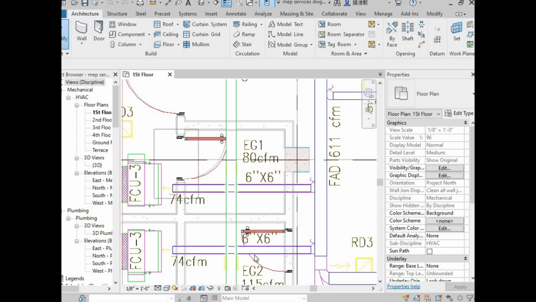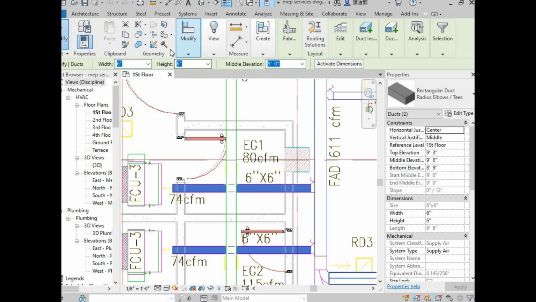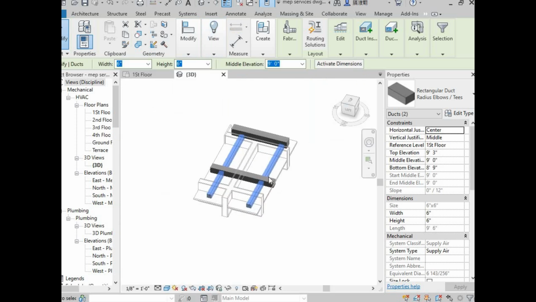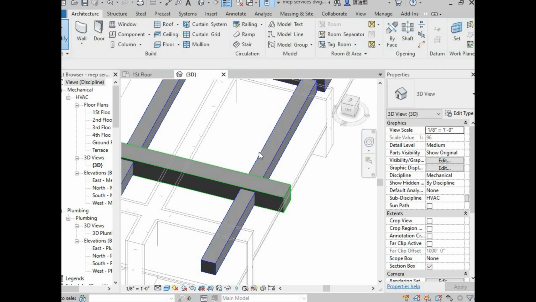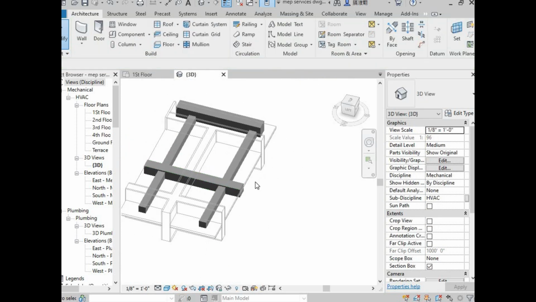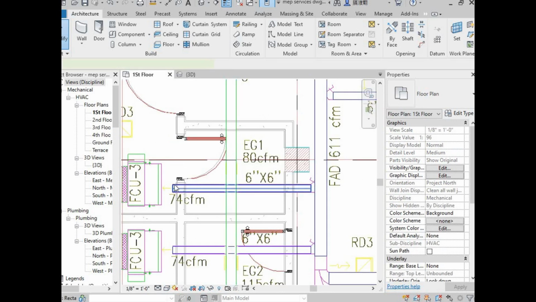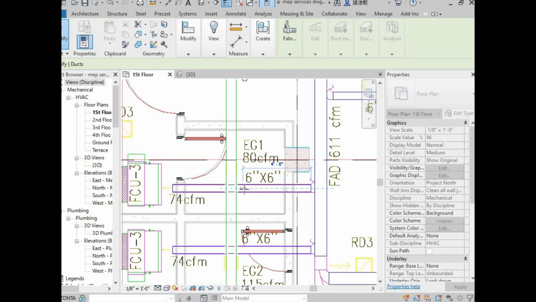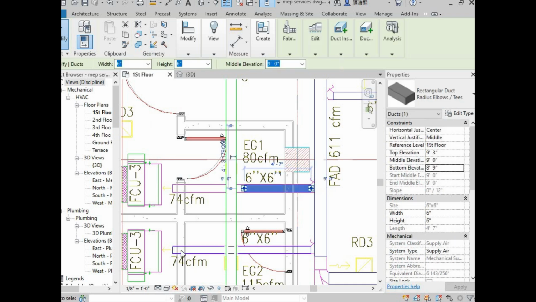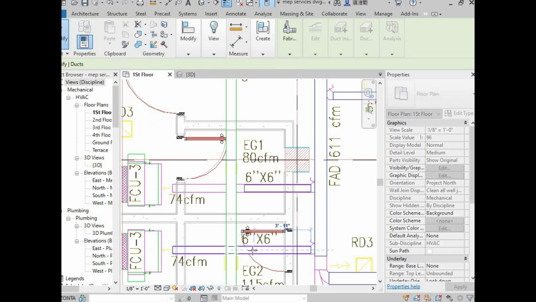I'll show you in the 3D view. Here we are going to use a selection box. So look at this, one duct is inserted inside the other duct. So how to correct this clash, I'll show you. First of all, I'm going to the first floor and setting this as till here, and this as till here.